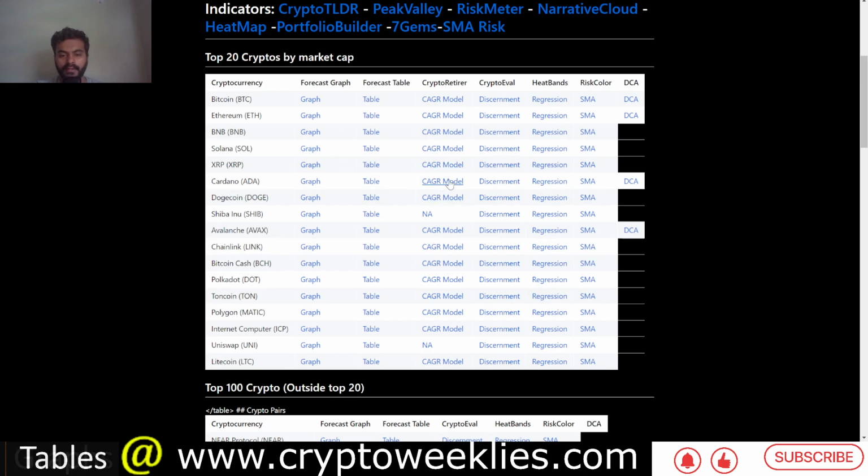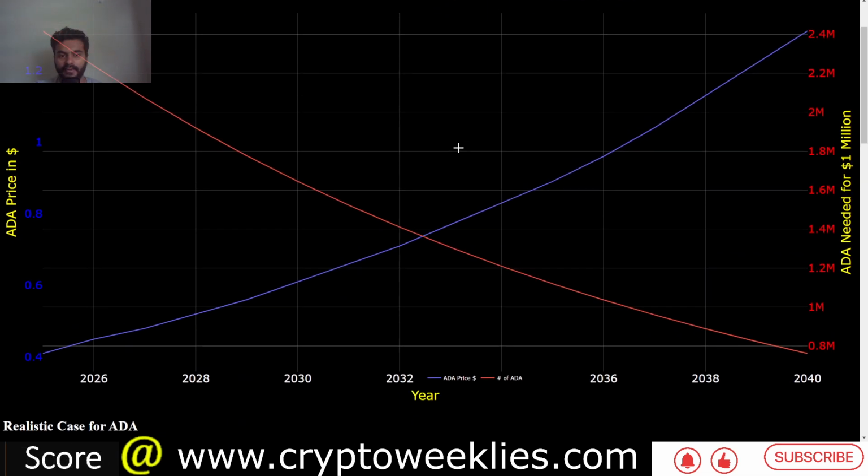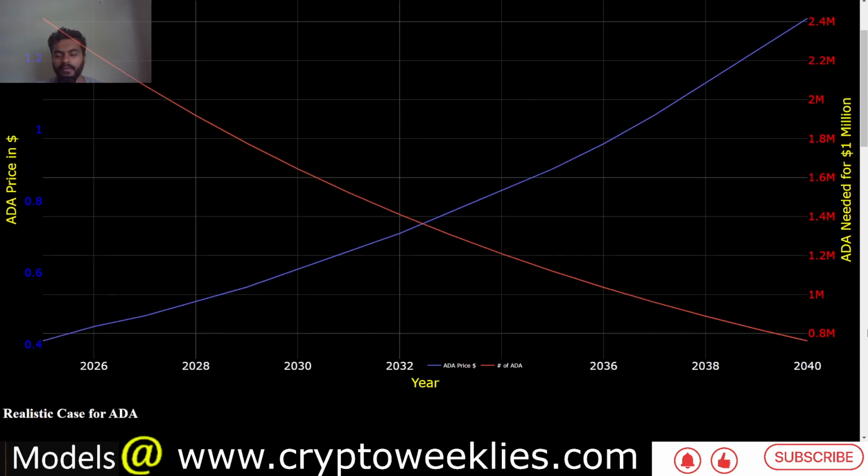Now we'll look at ADA from a retirement perspective. This is our CAGR model, which is compound annualized growth rate. 8% growth rate for the next 15 years will fetch one ADA's price at around $1.31. That's a very modest growth. 8% is what most of the index funds provide. And the number of ADA tokens required in that scenario to be a millionaire would be at around